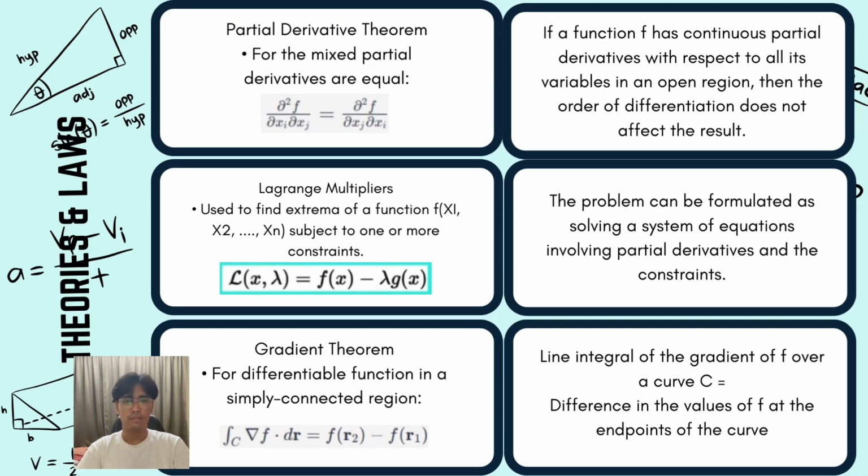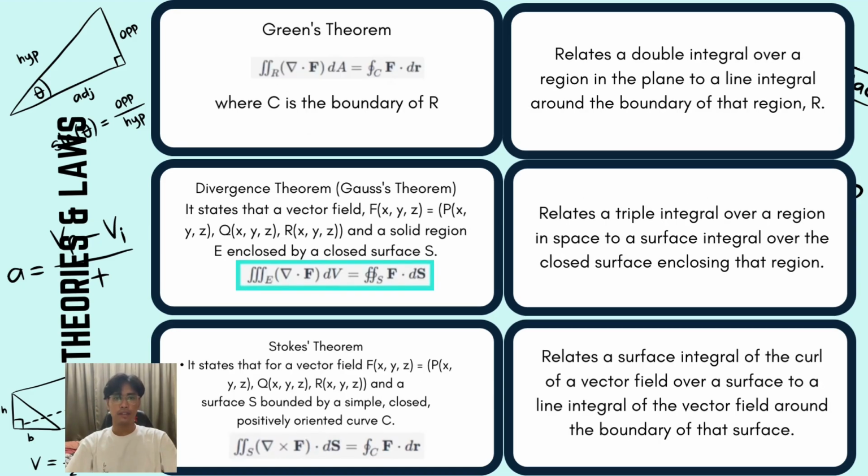Number three, gradient theorem. The line integral of the gradient of f over a curve C equals the difference in the value of f at the endpoints of the curve. Number four, Green's theorem. It relates a double integral over a region in the plane to a line integral around the boundary of that region. Number five, divergence theorem, or Gauss theorem. It relates a triple integral over a region in space to a surface integral over the closed surface enclosing that region. Number six, Stokes theorem. It relates a surface integral of the curl of a vector field over a surface to a line integral of the vector field around the boundary of the surface.